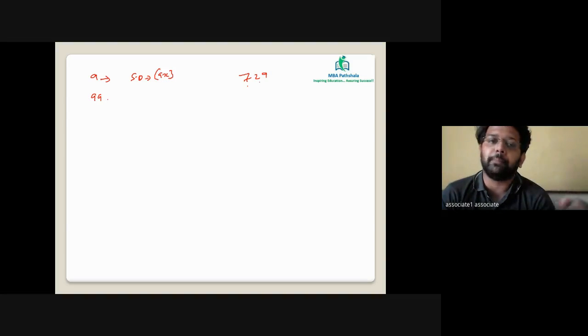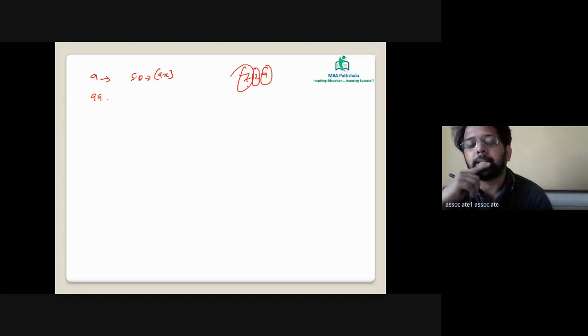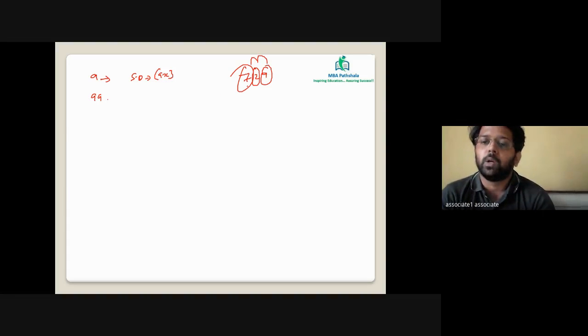The only change I'm making in my statement now is, instead of taking the values from the left side, take the values from the right side. So add one digit at a time, 9 plus 2 plus 7. Will there be any difference whether you add values from the left side or from the right side?